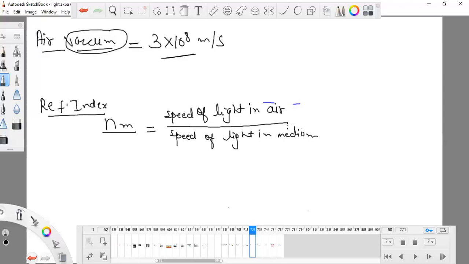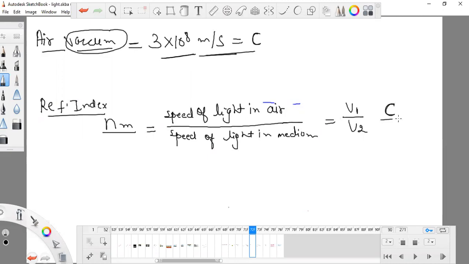So I will write m, m for medium. I can write this as v1 or v2, or I can write c. What is c? C is the speed of light in air. This is a constant value, it will never change.